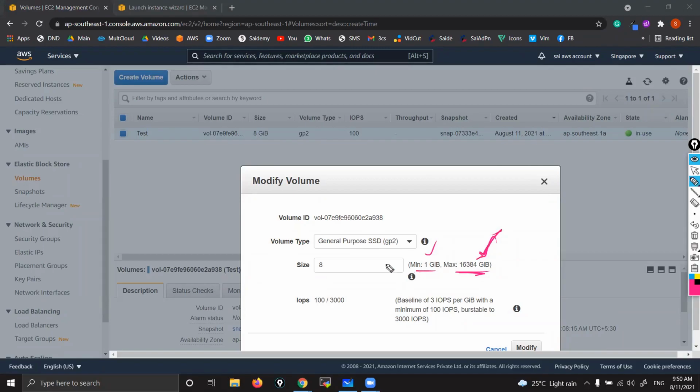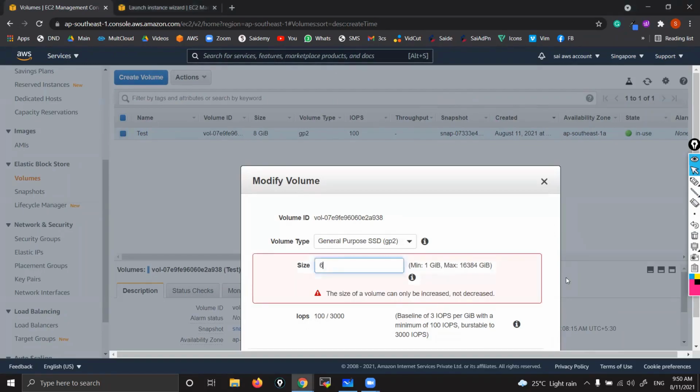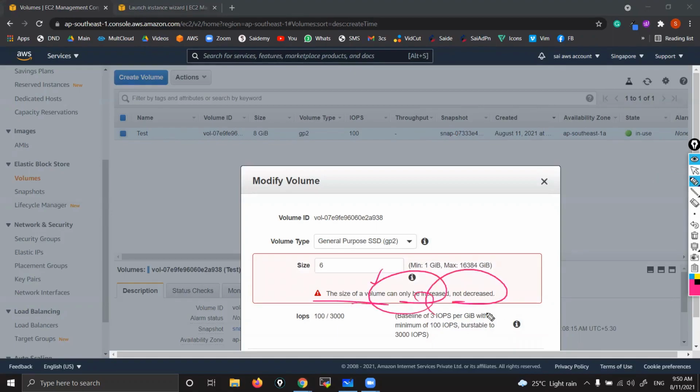But you can't decrease. While launching, you can take whatever hard disk size that you want. But after launching, this is already launched, already running, and right now it took 8 GB. Now you can't decrease. If you want to verify, I would like to make it 6 GB. Make it 6. See what they are saying: the size of a volume can only be increased, not decreased. While launching, whatever you took, that's full and final. Now you might be thinking, while launching, can we take 1 GB? No. This is my root drive, right? The root drive has the OS, so for a root drive you have to take a minimum hard disk size.